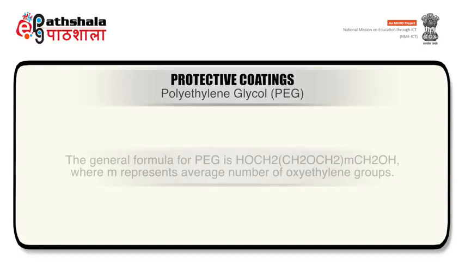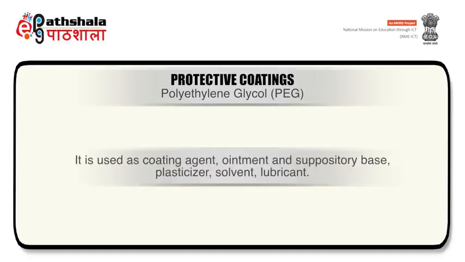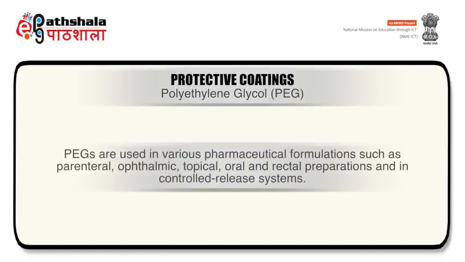The acceptable daily intake of povidone as per WHO is up to 25 mg per kg body weight. Polyethylene glycol. The general formula for PEG is given, where n represents the average number of oxyethylene groups. It is used as a coating agent, ointment and suppository base, plasticizer, solvent and lubricant. PEGs are used in various pharmaceutical formulations such as parenteral, ophthalmic, topical, oral and rectal preparations and in controlled release systems.